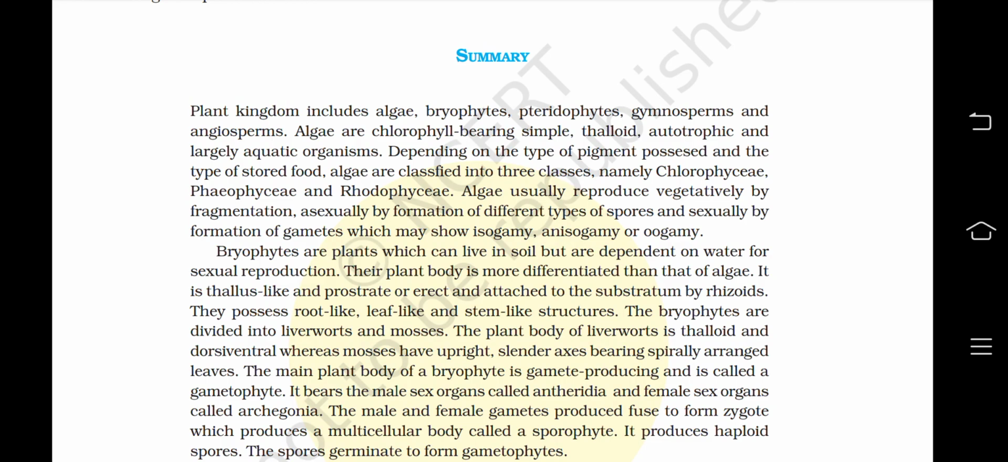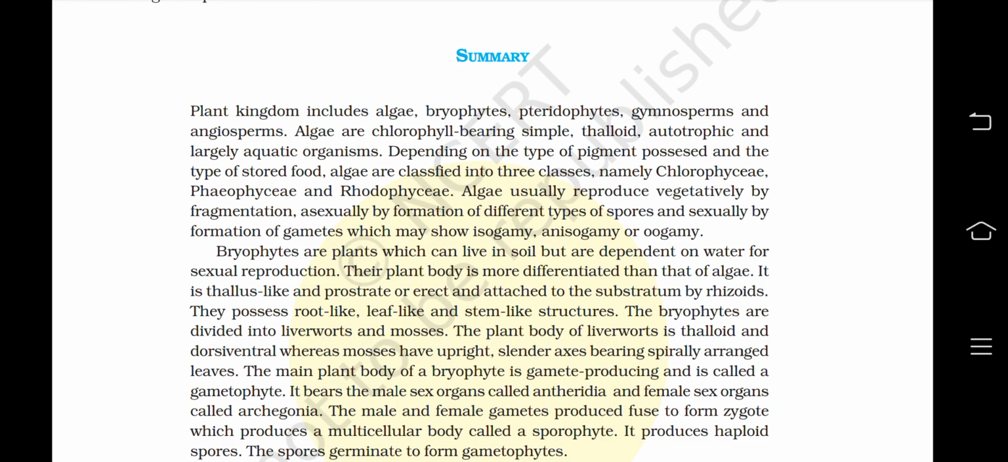The bryophytes are divided into liverworts and mosses. The plant body of liverworts is thalloid and dorsiventral, whereas mosses have an upright, slender axis bearing spirally arranged leaves. The main plant body of a bryophyte is gamete producing and is called a gametophyte. It bears the male sex organs called antheridia and female sex organs called archegonia.